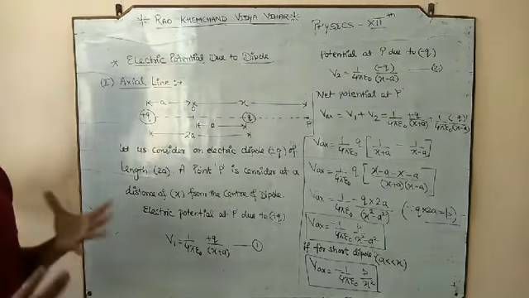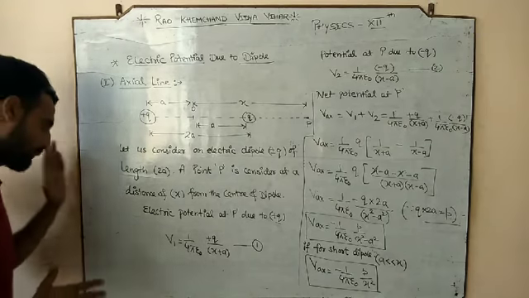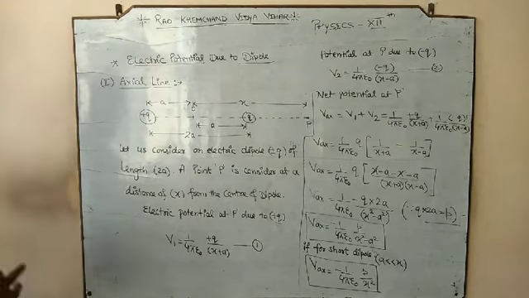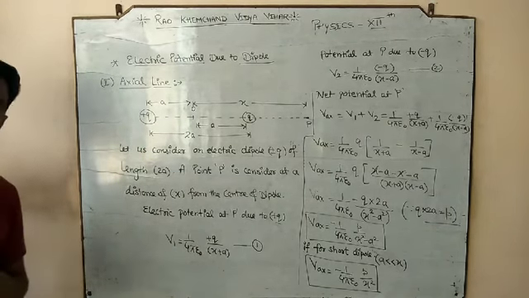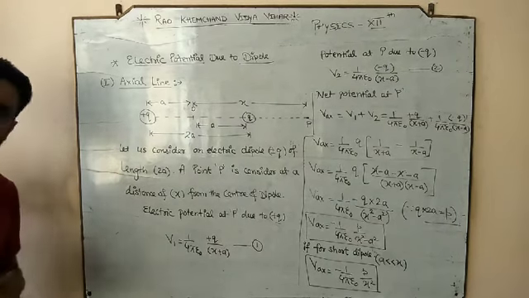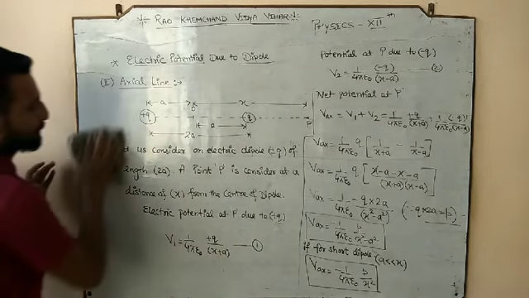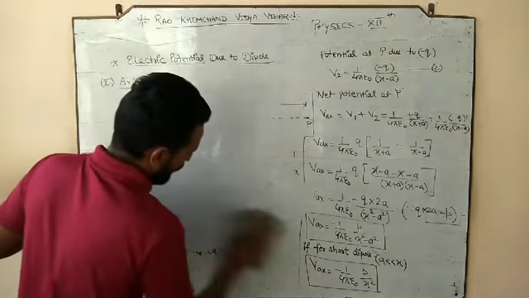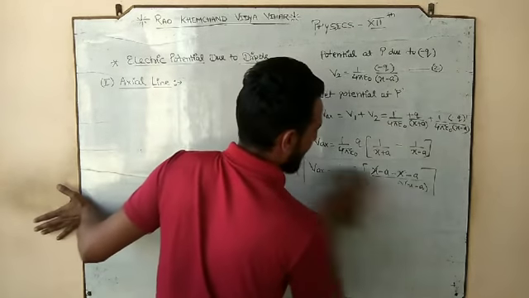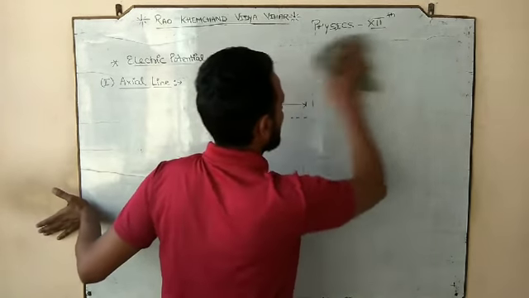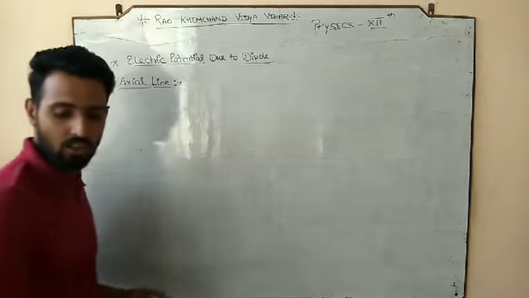Otherwise, the rest of the thing is the same. So please note it down. This expression is the electric potential due to dipole along the axial line. So first of all, please note it down. Done? Okay.